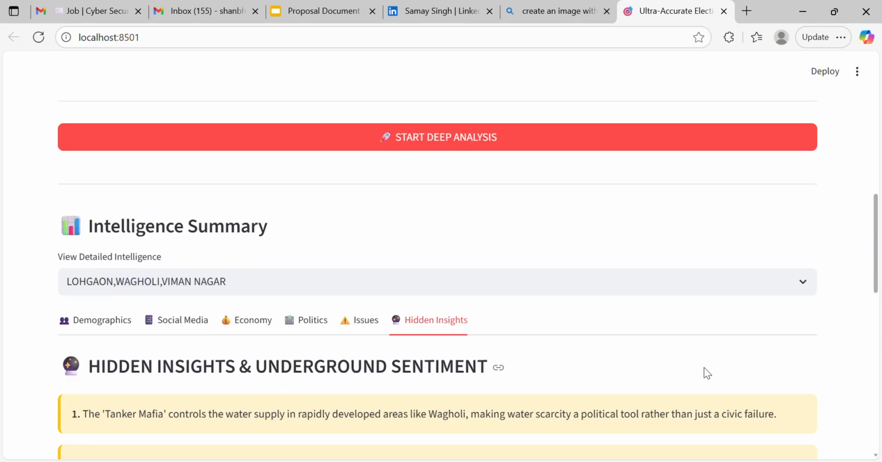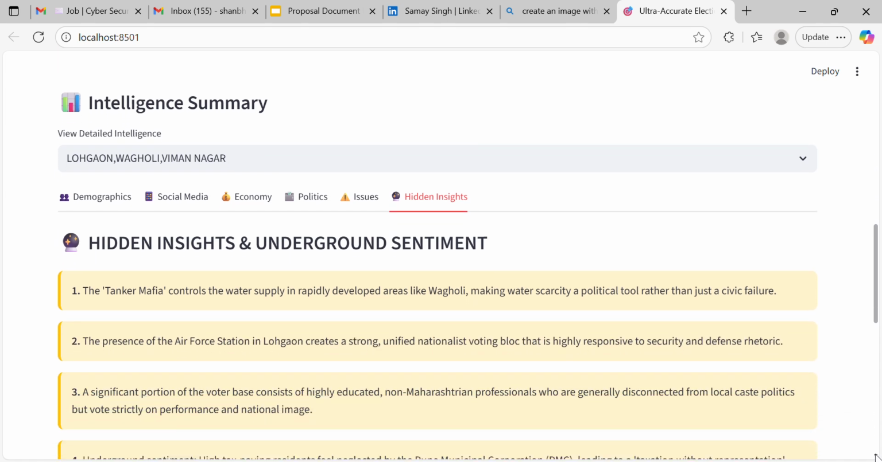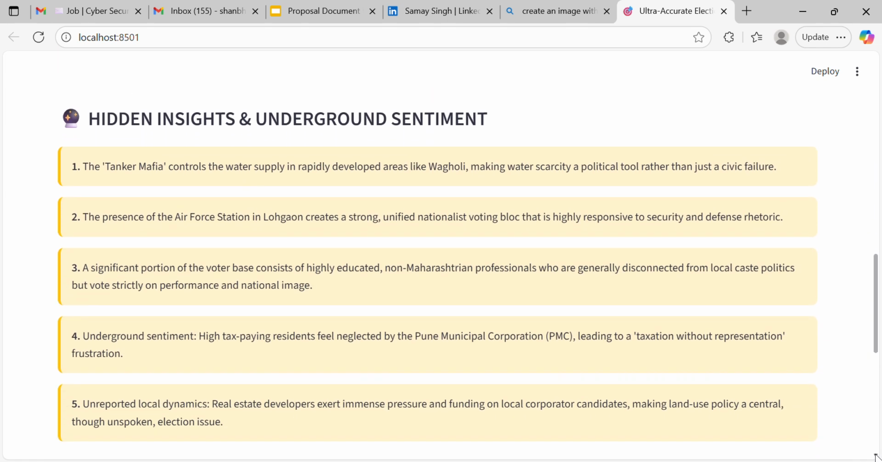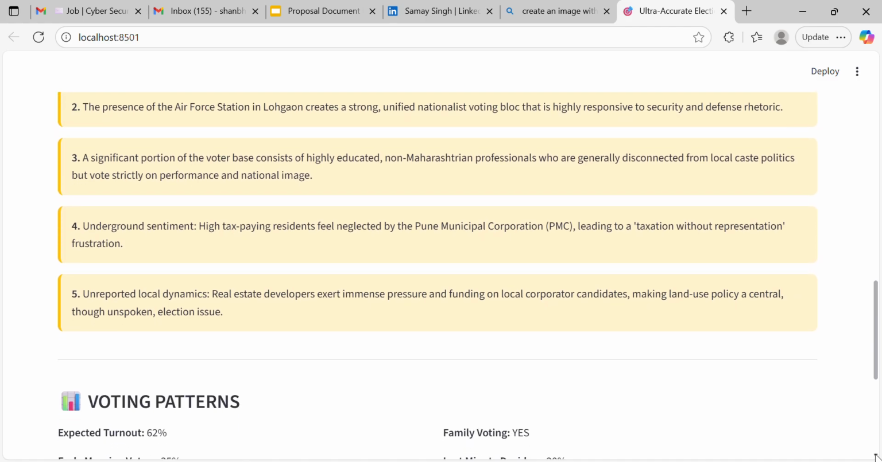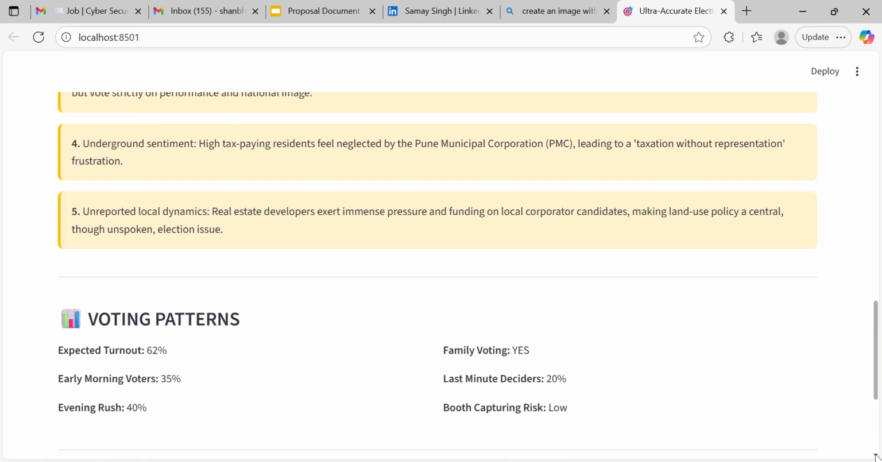Then hidden insights. In hidden insights, I have mentioned insights that are very useful for the election, for making dynamic changes in the result, such as reported local dynamics of real estate developers, and an underground sentiment that high tax-paying residents feel neglected by the PMC, leading to frustration of taxation without representation. So these insights are already taken from different resources.